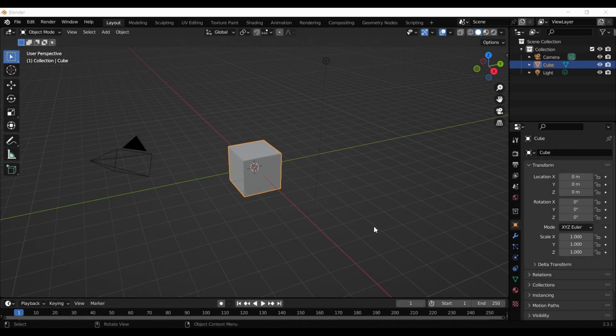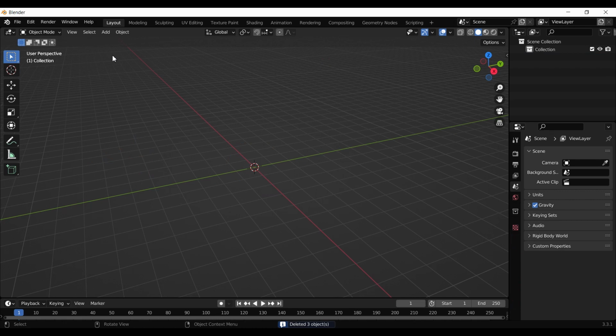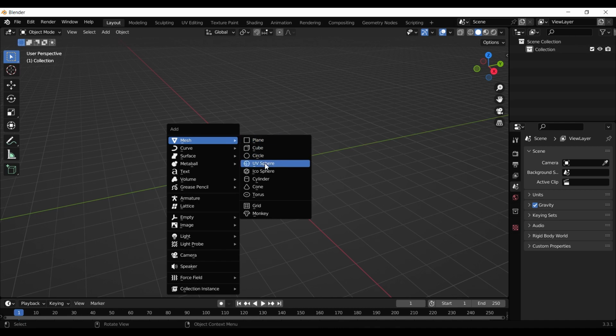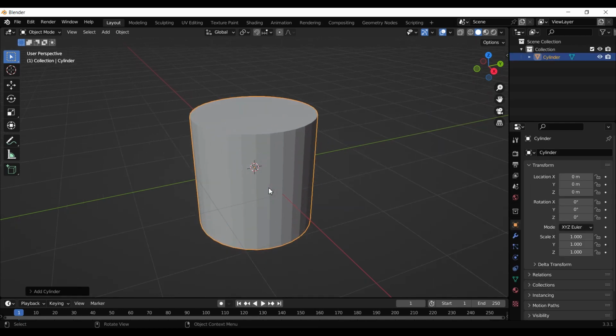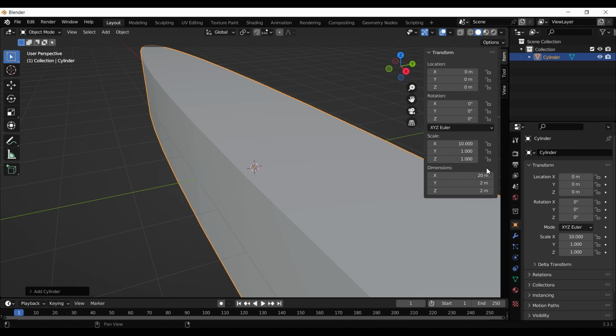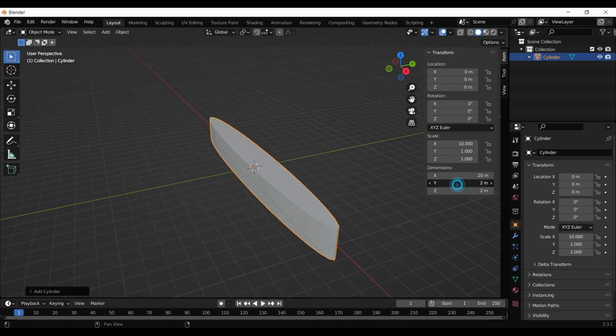First you need to of course delete the default cube, and then add a cylinder. You can press N for the left panel with dimensions, and here I will say, for example, 20 millimeters, and here too.